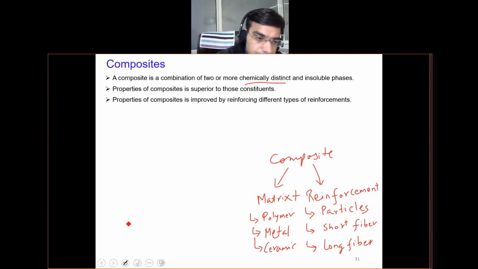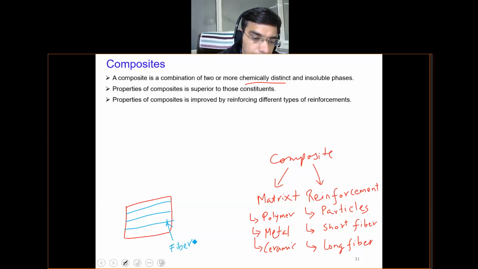Suppose this is a composite, you look at the matrix. What you will observe is that if there are fibers, you can physically distinguish the fiber, and the other thing is basically the matrix in between. So we are physically able to distinguish the matrix and the fiber.